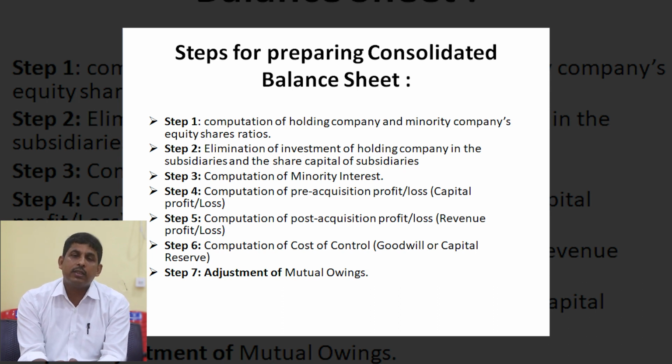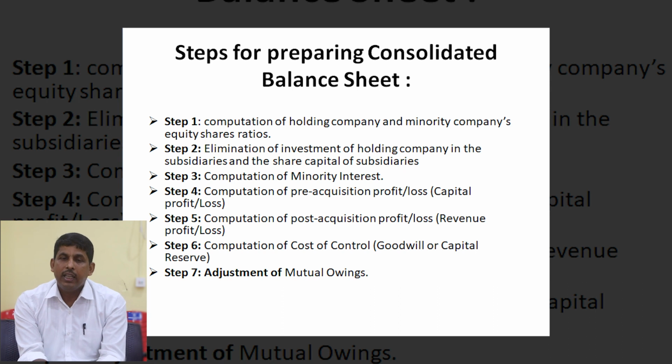That is, it is known as goodwill, and this goodwill is recorded in the asset side of the consolidated balance sheet. On the other hand, if the invested amount is lower than the total amount received with reference to equity share capital as well as capital profit, then this difference amount, the higher amount, is known as a capital profit, and this capital profit will be transferred to the capital reserves. And the last point is adjustment of mutual owings.